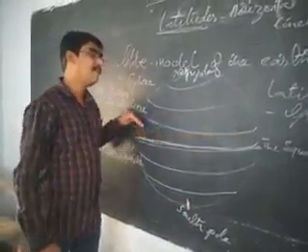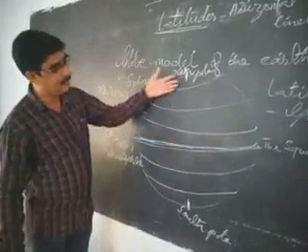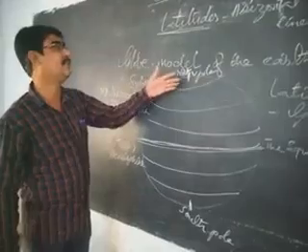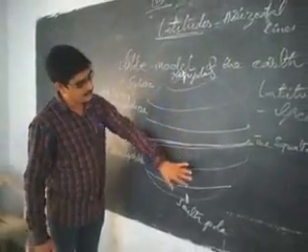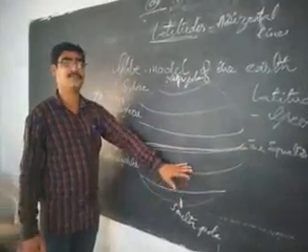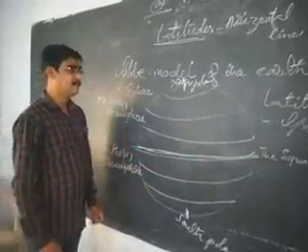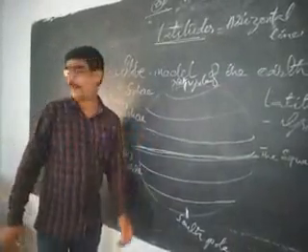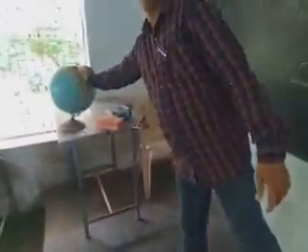These horizontal lines are called latitudes. Above the equator, the northern hemisphere, these are called the northern latitudes, and below the equator, the southern latitudes. These are drawn around the globe. So these are circular in shape.